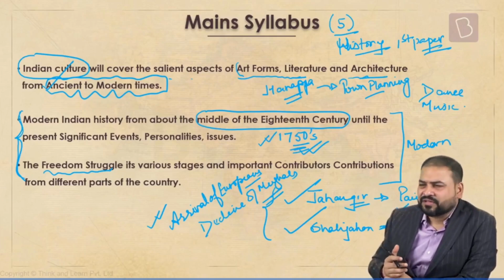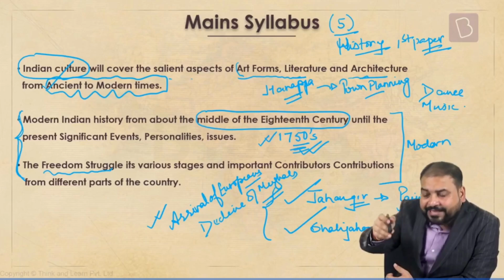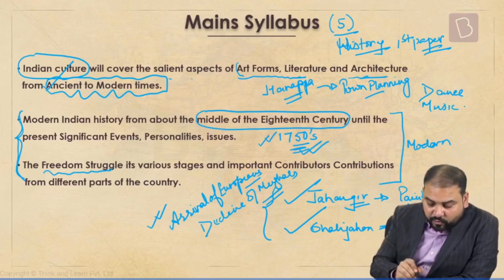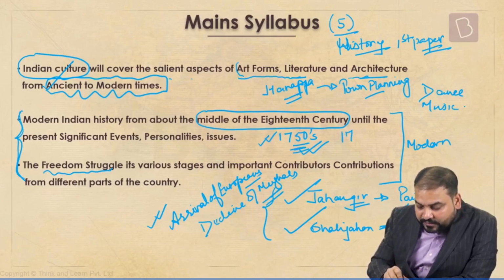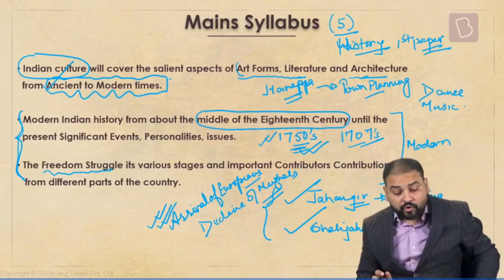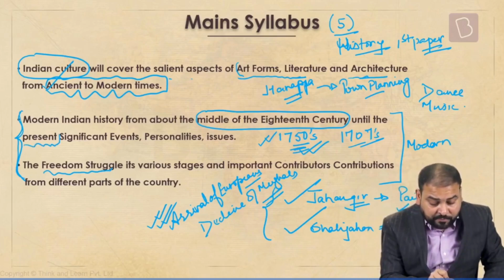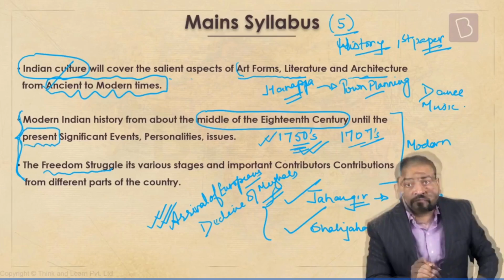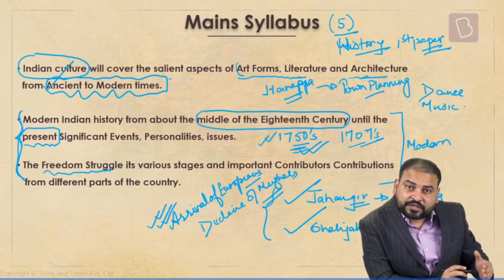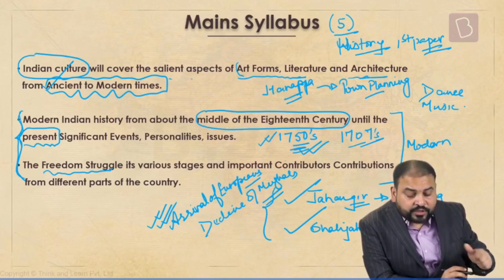Apart from that, because you can see there is no such line that is dividing everything, overall this portion we would be beginning in our classes from somewhere, I would say, when Aurangzeb died, and of course this chapter. Where do you go? You can see until the present. Now this is a big word. The moment "present" is written, you can come till this point. That is the case. So we will be looking into that.